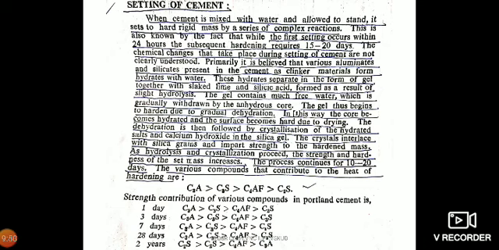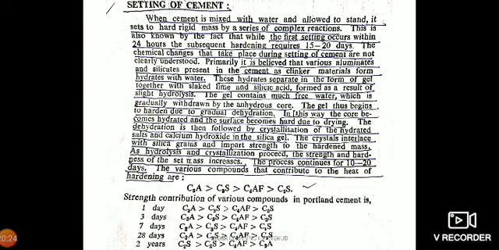When cement is mixed with water, it has a free-flowing property, and when it is left as it is for several hours, it sets into a hard mass. The process we call the setting of cement. When cement is mixed with water and allowed to stand, it sets to a hard rigid mass by a series of complex reactions. It requires nearly 24 hours for the subsequent hardening, and 15 to 20 days for complete